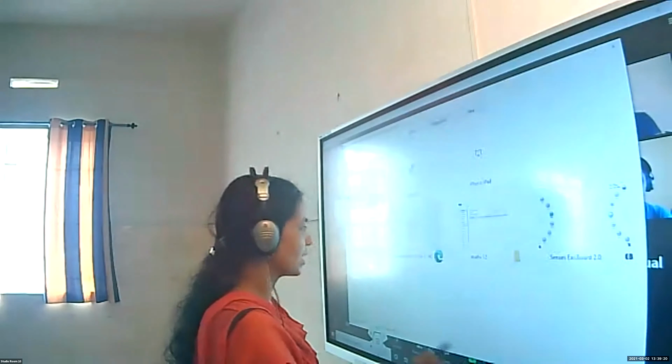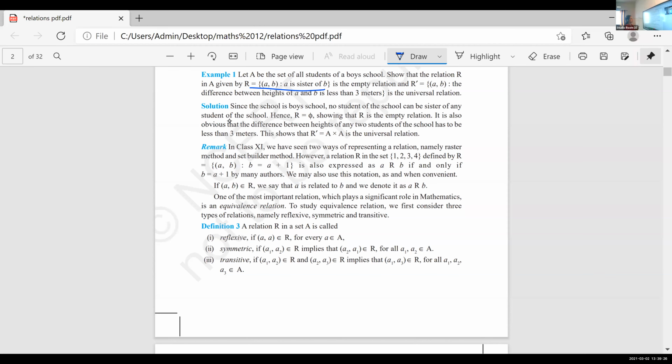Look at the relation given here. If you take any two persons A and B, the difference between their heights is less than 3 meters. Surely it is true, isn't it? If you take any two elements, it is possible. So here it is a universal relation.